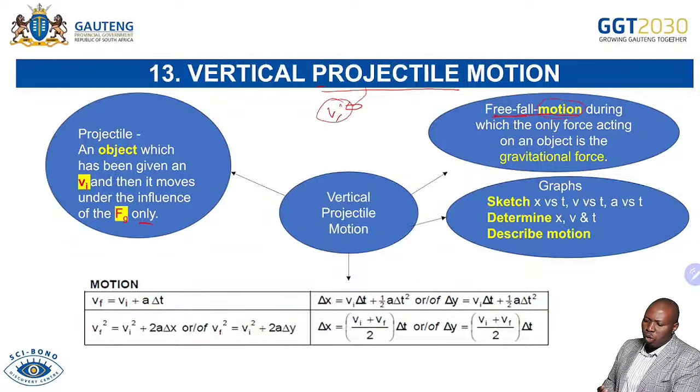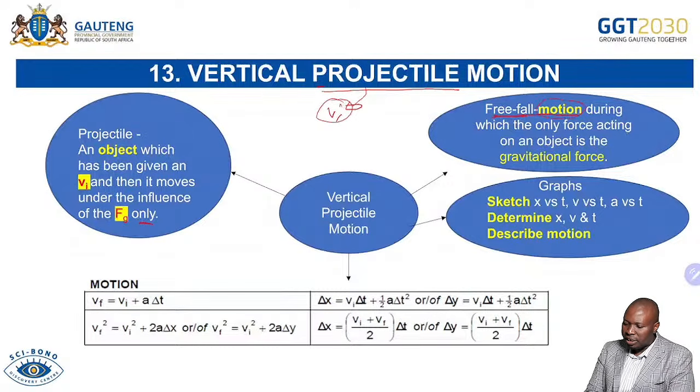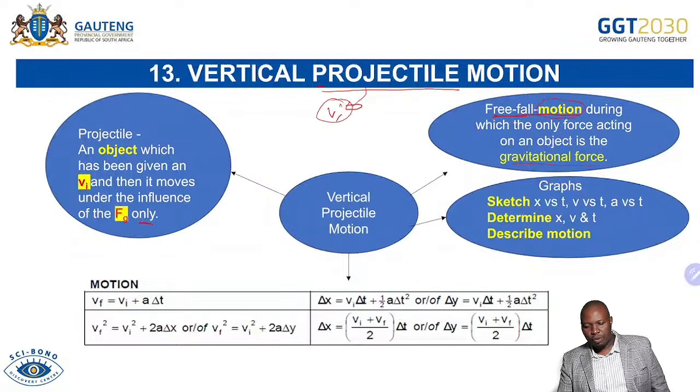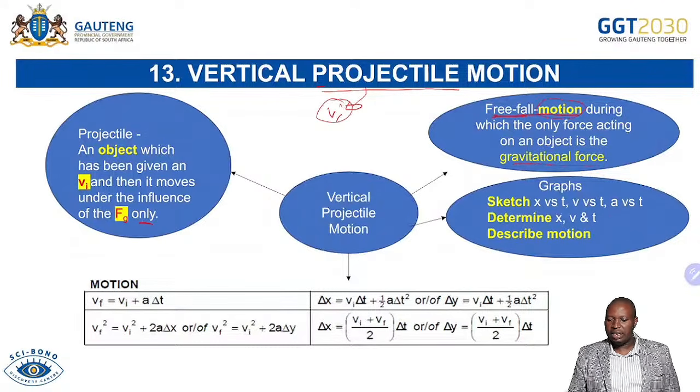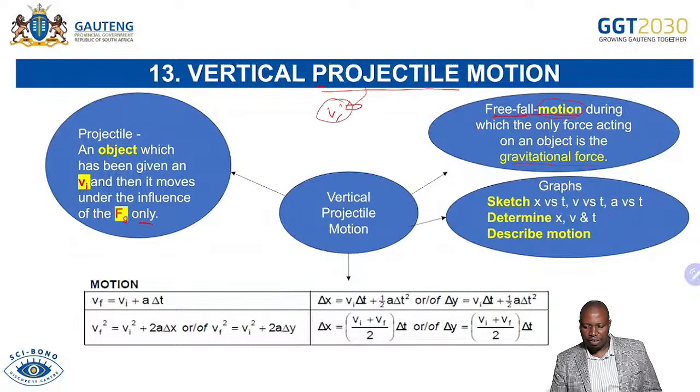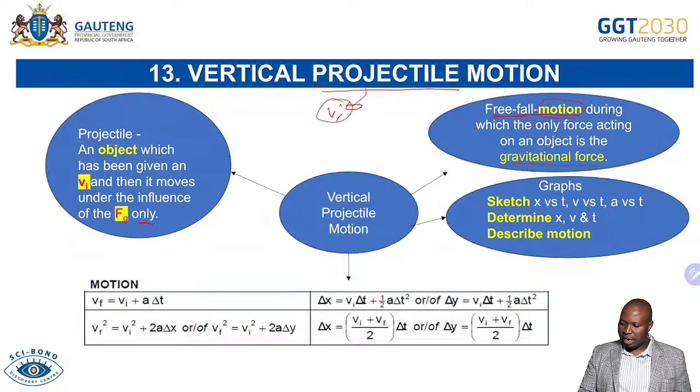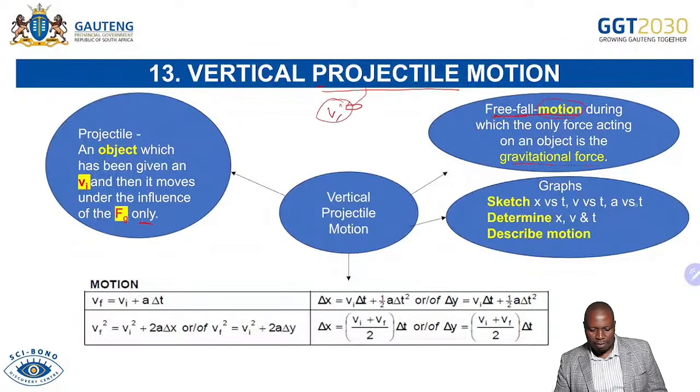Free fall is motion during which the only force acting on an object is the gravitational force. When you define a projectile, you will definitely start by saying it's an object. And we are saying you must know how to sketch the graphs: the position-time graph, velocity-time graph, as well as the acceleration-time graph. And you must be able to describe the motion.